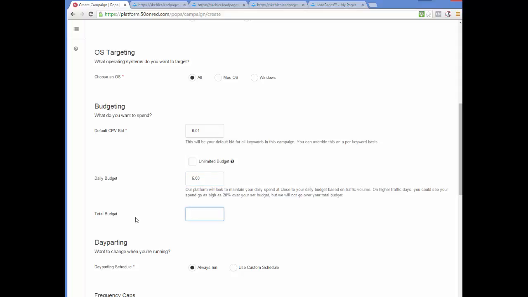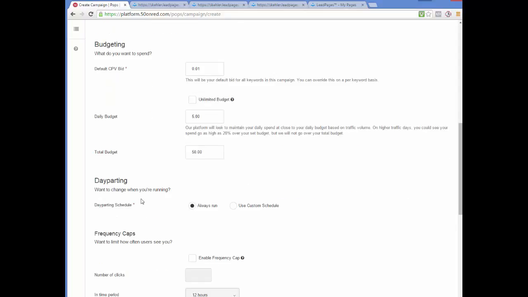And total budget, this would be where after a number of days, we've got 2.5 months in our campaign duration at $5 a day. If we said $50 for the total budget, and we are spending $5 a day, well, in 10 days we would run out. So it all depends on what you want to do. But for now, I'm just going to put $50 total budget. We won't blow that away in a day because we'll be capped out at $5 in a day. So we don't have to worry about that.